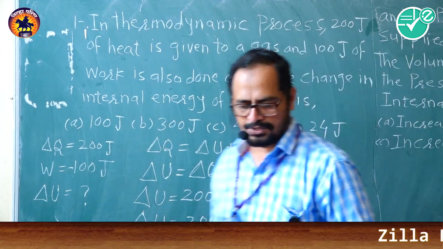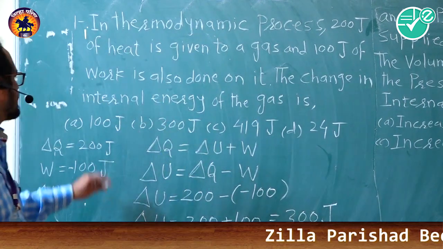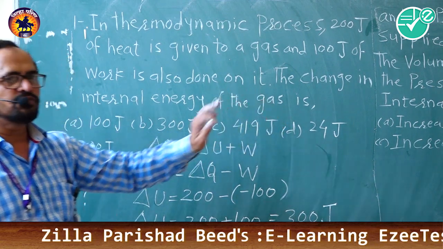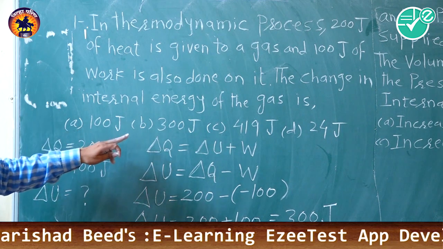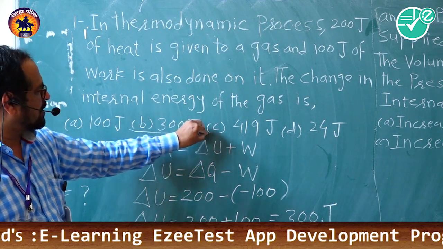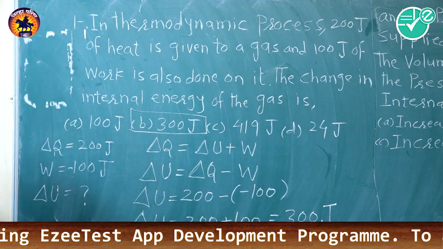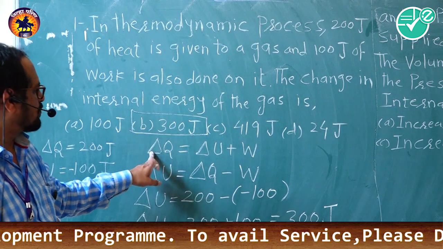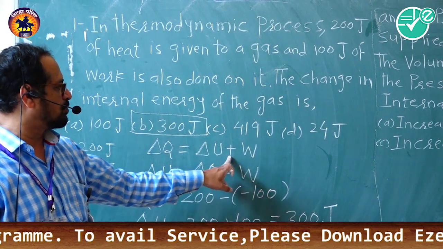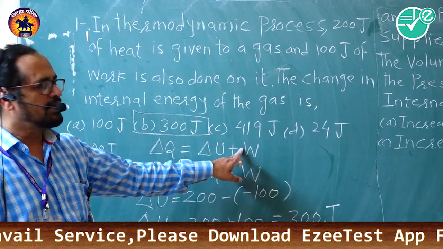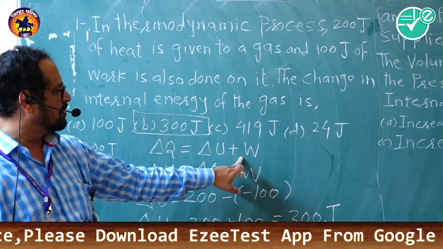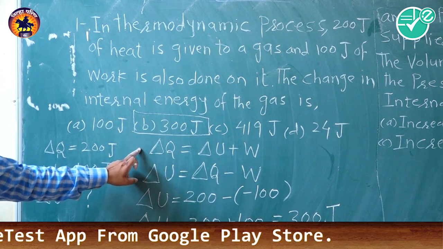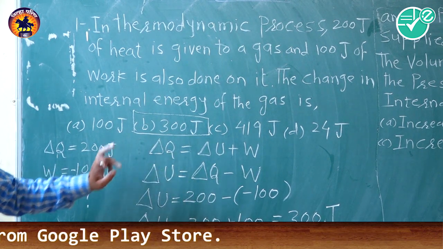In our options, you see here 100 joule, 300 joule, 419 joule and 24 joule. So the answer will be option B, 300 joule. For that you have to know the formula delta Q is equal to delta U plus W. An MCQ may be asked on this formula also. It will be arranged in a different manner and you have to select the correct one.